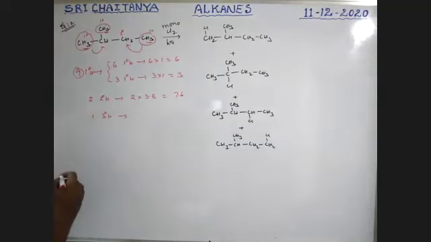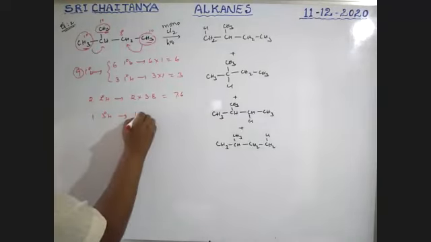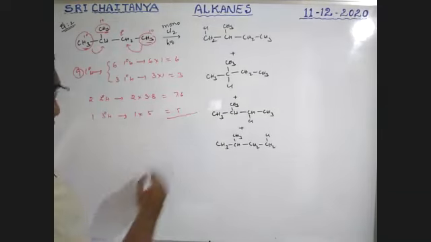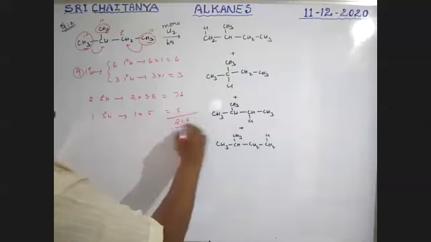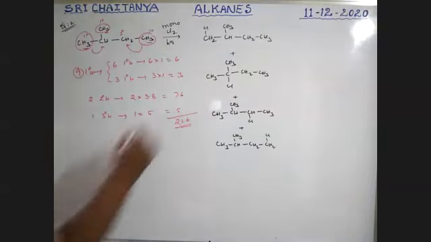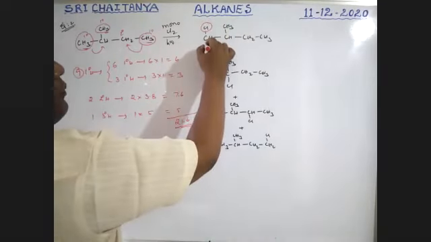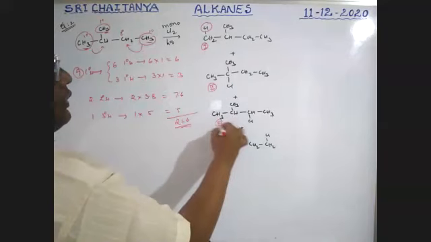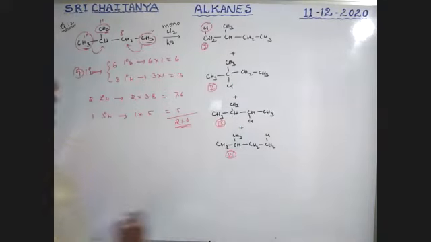That is 1 into 5, which is equal to 5. So overall the value is 21.6.